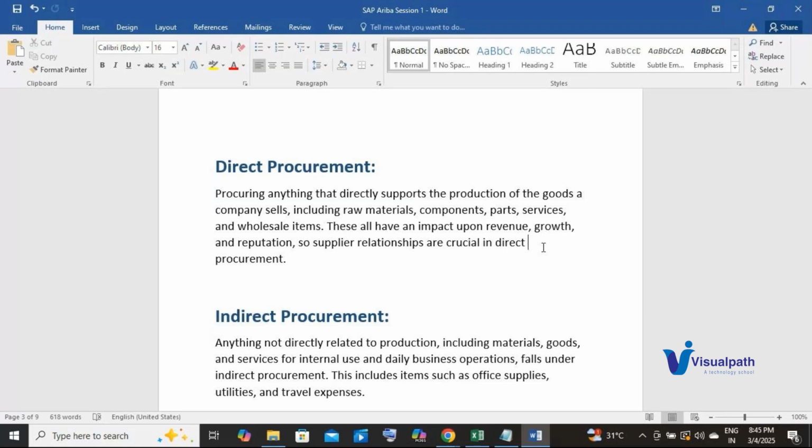Any purchasing or procurement activity that is directly involved in the production of a biscuit is going to be categorized as direct procurement, because that procurement is involved in the production of the finished good which a company is going to sell to its end users. Understood guys, what is direct procurement?